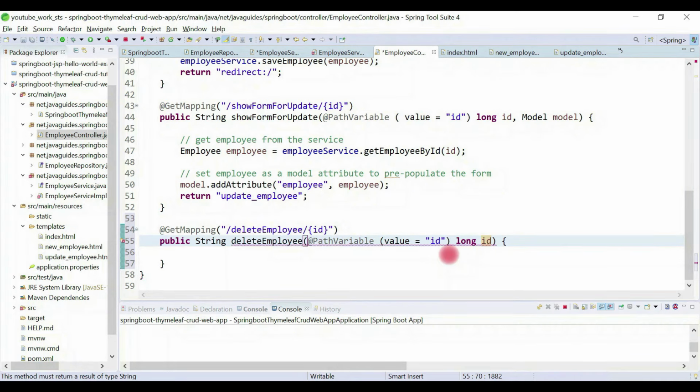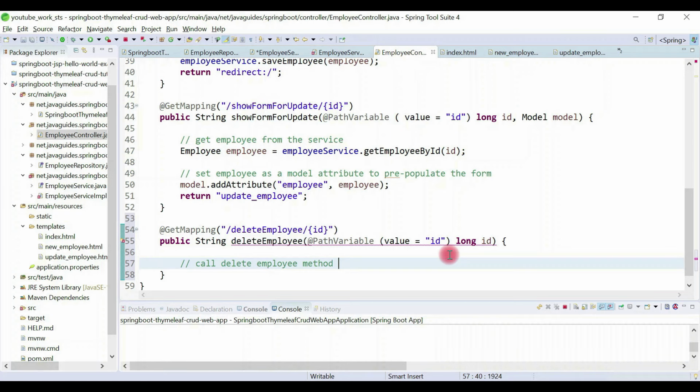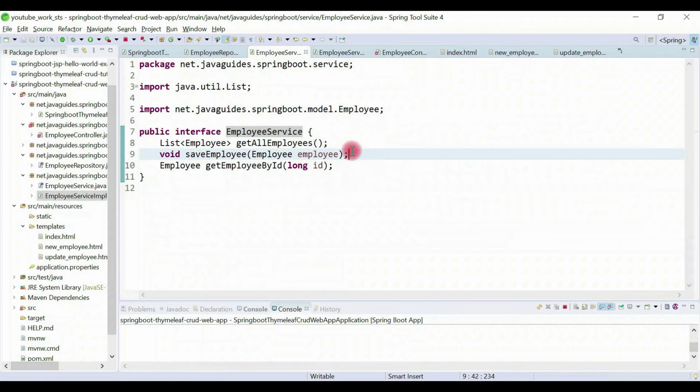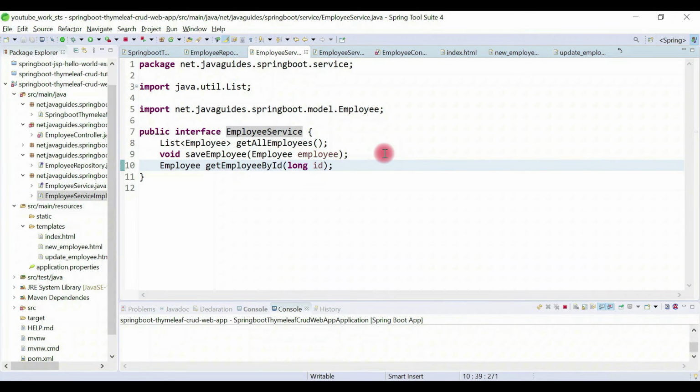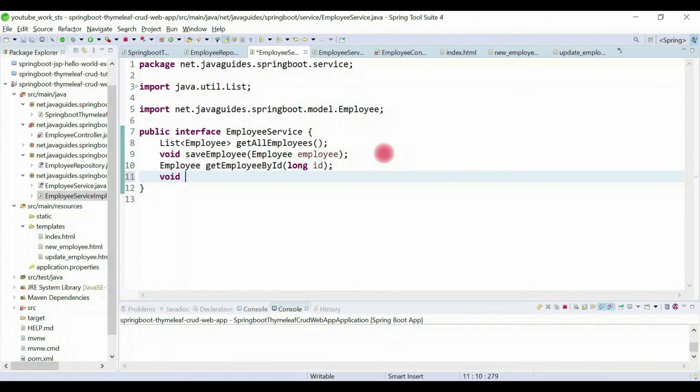Okay, great. Now here we'll call a delete method from the service. So before moving further, we'll create a deleteEmployeeById method inside the employee service. Open the employee service interface, and here we're going to create a method deleteEmployeeById.